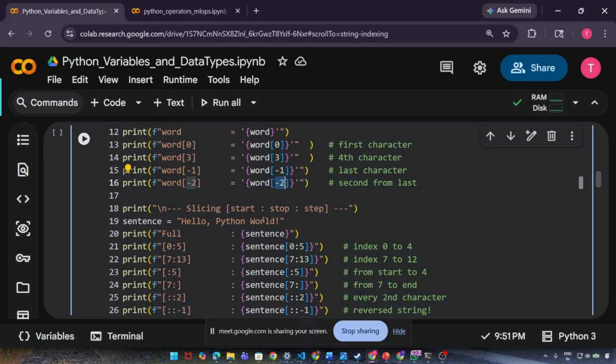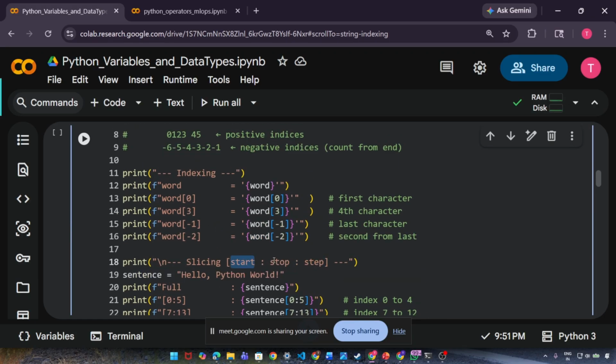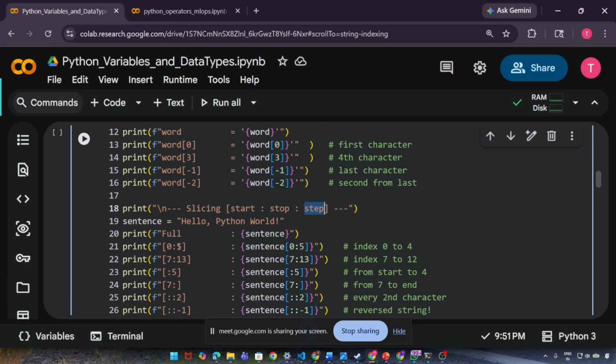Now another thing called slicing. In slicing, we share the starting index, stop index, and stepping index. Slicing is like when we slice the bread. You have bread in your home, right? Every morning you eat it and go to office. So you slice your bread, right? Same way you can slice your string too. When we do slicing, we pass the starting index, stopping index, stepping index. We will understand one by one.